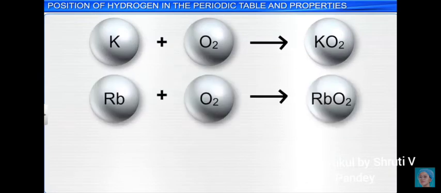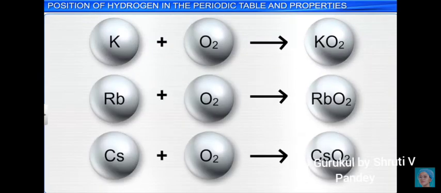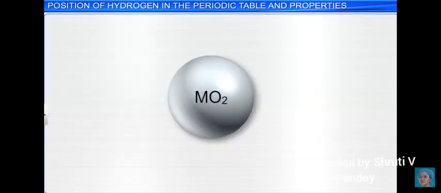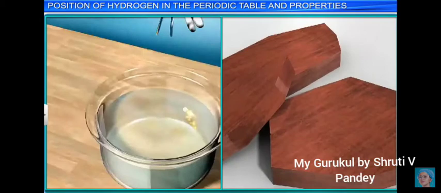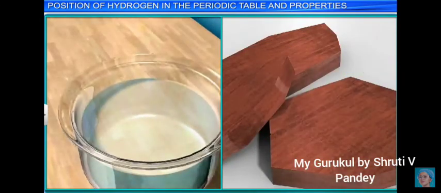Potassium as well reacts with oxygen. Rubidium and cesium react with oxygen and produce an oxide. As common, we can write it as M oxide, where M stands for the metal. So metal oxide, that is MO2.